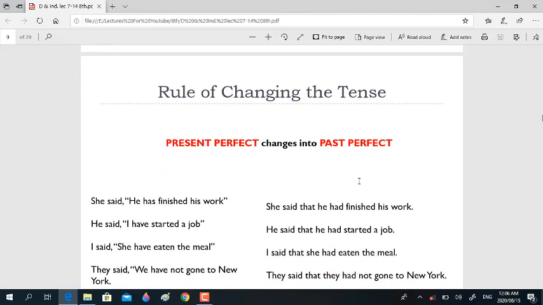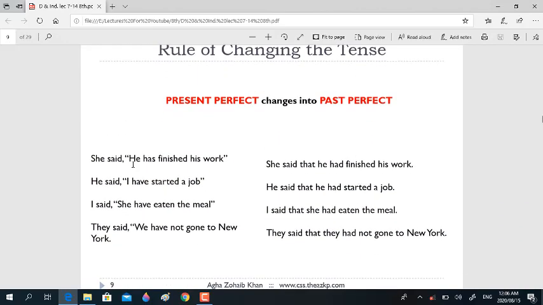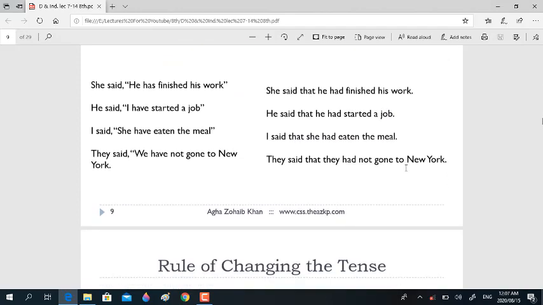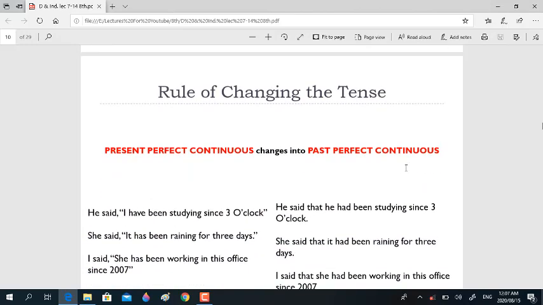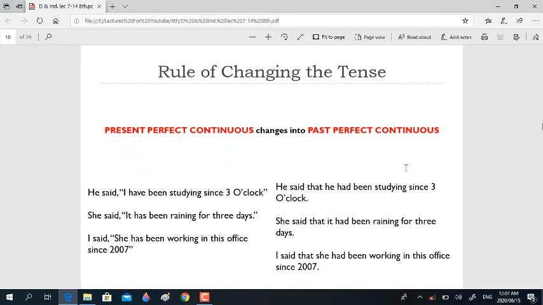Rules of changing the tense. Present perfect: if you have present perfect over here, then it will change into past perfect, like this. He said, "He has finished his work." She said that he had finished his work. It is so easy to remember that every time, all the present tense will change into its relevant past, if the reporting verb is in past tense.